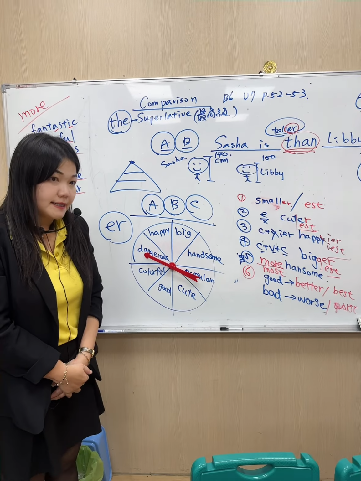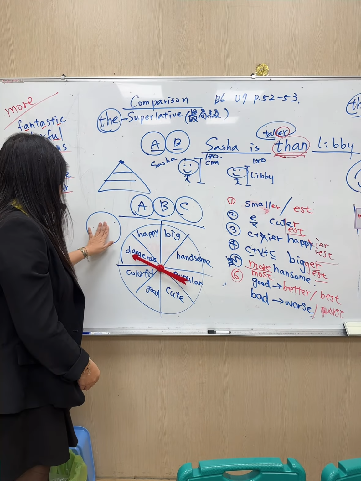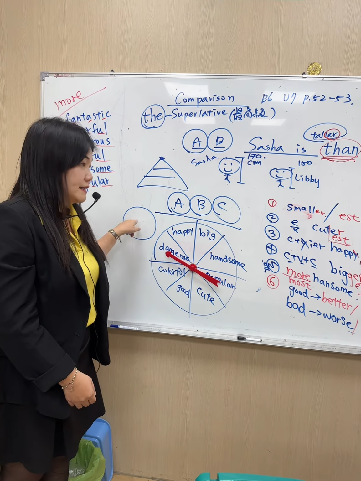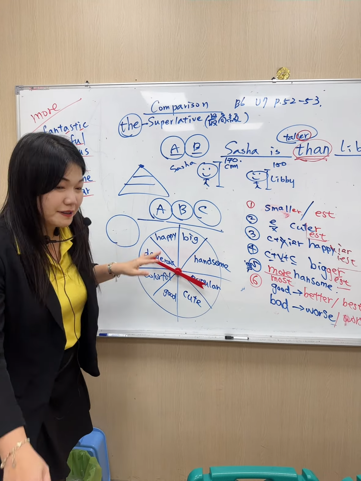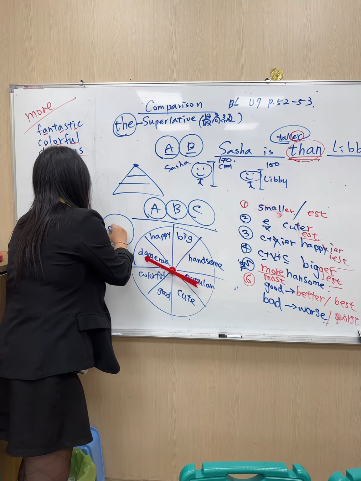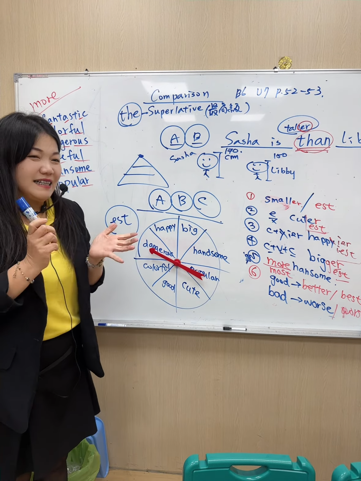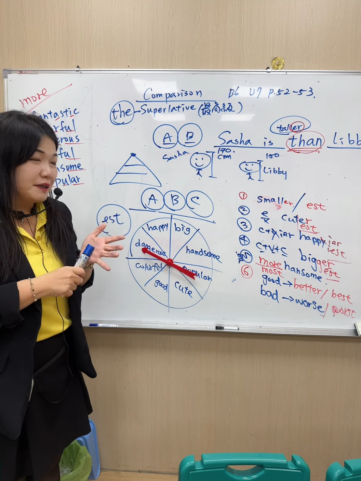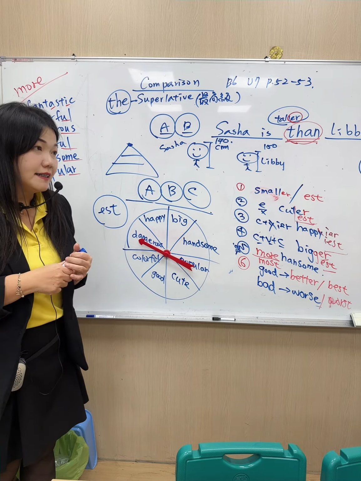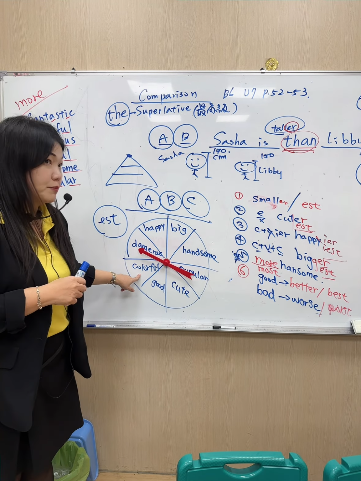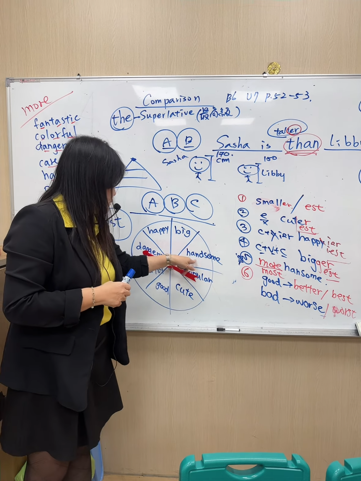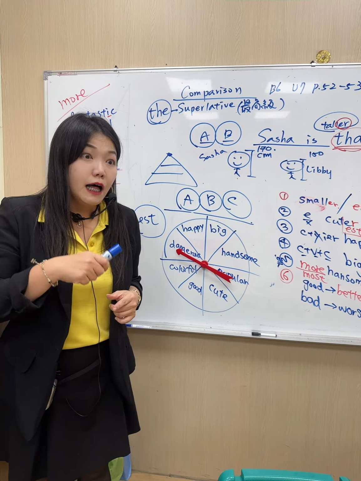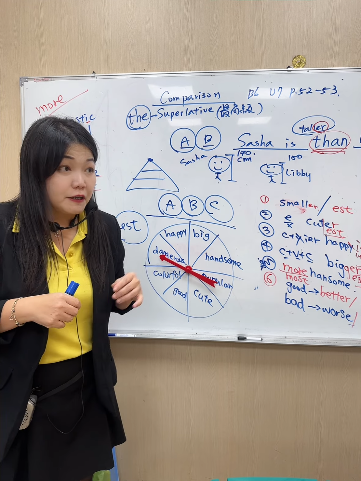Use the comparison. Then maybe you can use the EST. Okay, so this time EST, superlative EST, okay? So don't forget, if you have this, that will be most. So I think the students are talkative, but they are very smart.